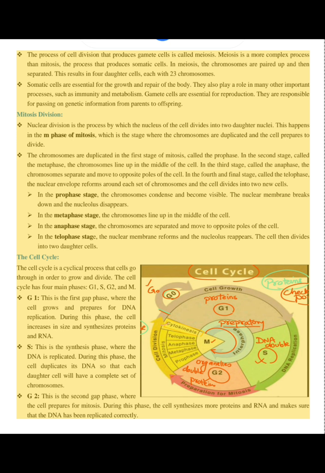S. This is the synthesis phase, where the DNA is replicated. During this phase, the cell duplicates its DNA so that each daughter cell will have a complete set of chromosomes. G2. This is the second gap phase, where the cell prepares for mitosis. During this phase, the cell synthesizes more proteins and RNA and makes sure that the DNA has been replicated correctly.